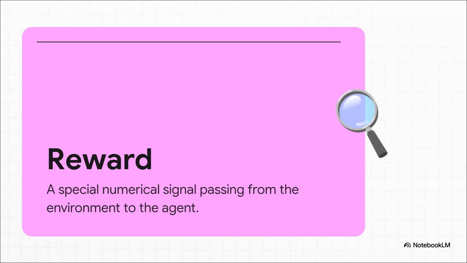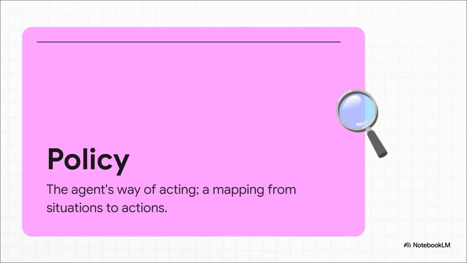And after the action comes the reward. This is the feedback. It's the signal that tells our AI whether its choice was a good one or a bad one. In our DJ analogy, the reward is your reaction. You hit the thumbs up button, that's a huge positive reward. You skip the song immediately, yep, that's a negative reward. Simple as that. And finally, the whole thing is driven by the policy. Honestly, the best way to think about the policy is as the AI's brain. It's the strategy it uses to connect the context, you, to an action, the song. It's the DJ's growing understanding of your personal taste.